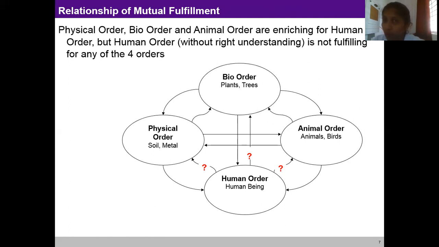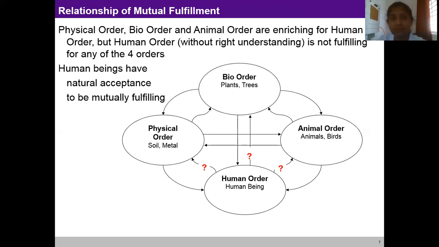If there is no right understanding, the human being will not fulfill the other orders. They may exploit, they may dominate. So right understanding is essential to fulfill all the other orders.